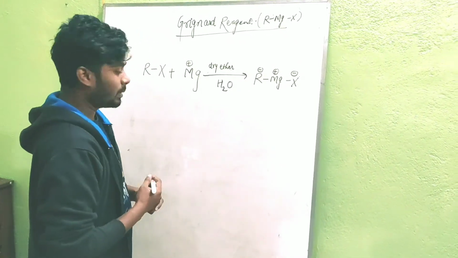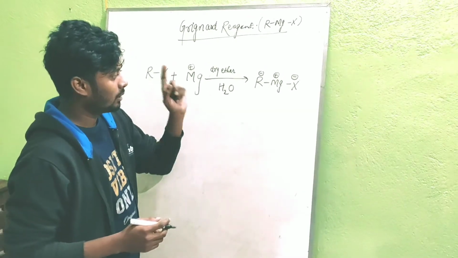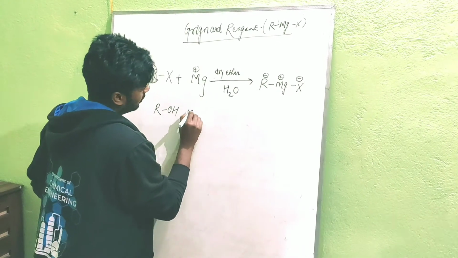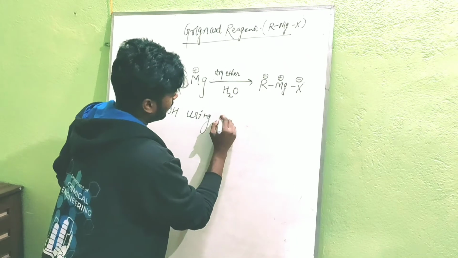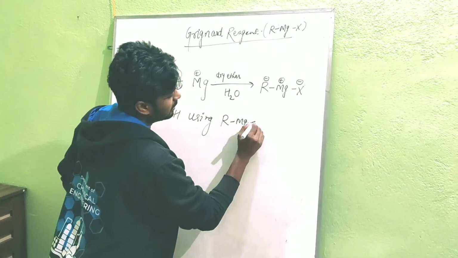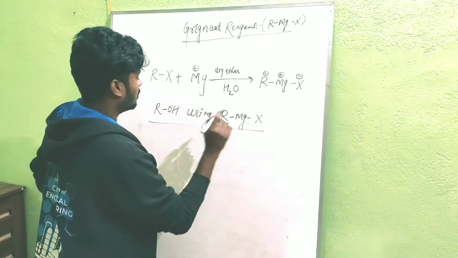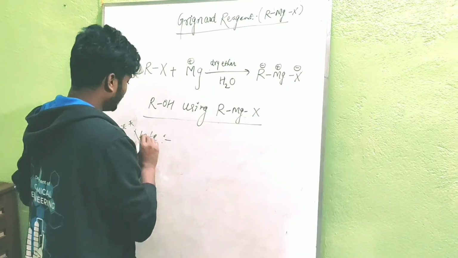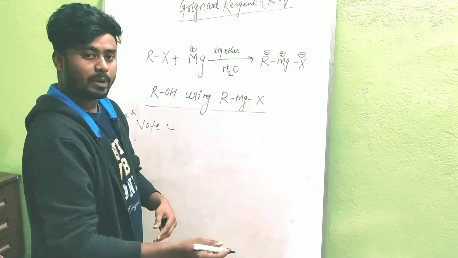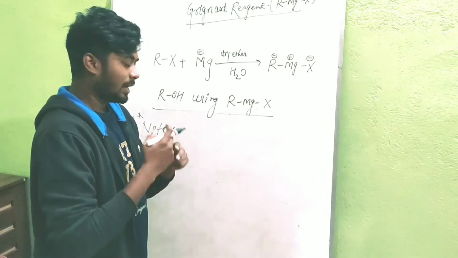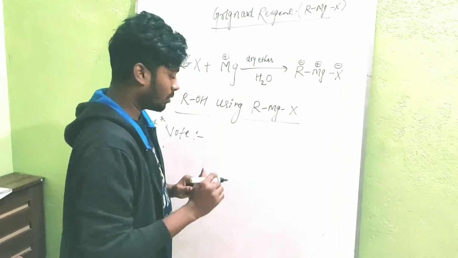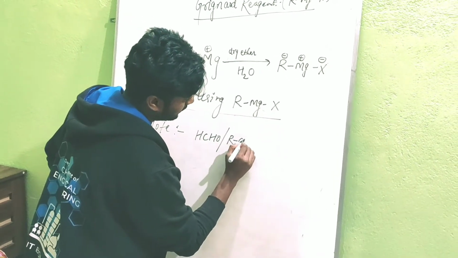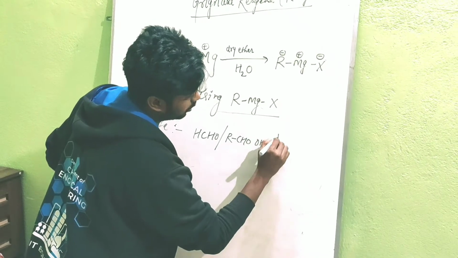We will prepare the alcohol by using this reagent. Okay, so alcohol using Grignard reagent RMgX. Right? So note point, very important. This is very important. So I will prepare alcohol from formaldehyde, any type of aldehyde, and ketone. So this is a formaldehyde or any kind of aldehyde or ketone